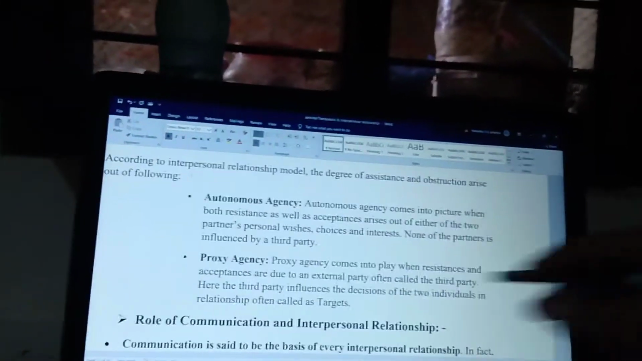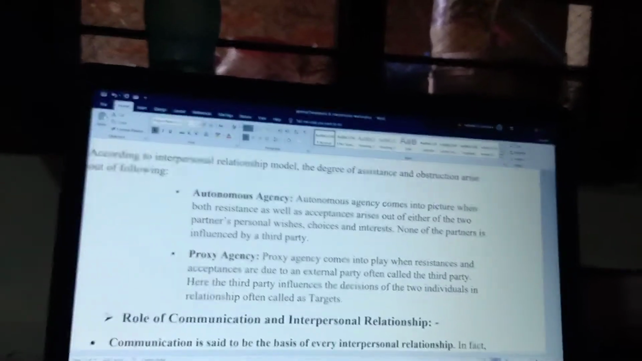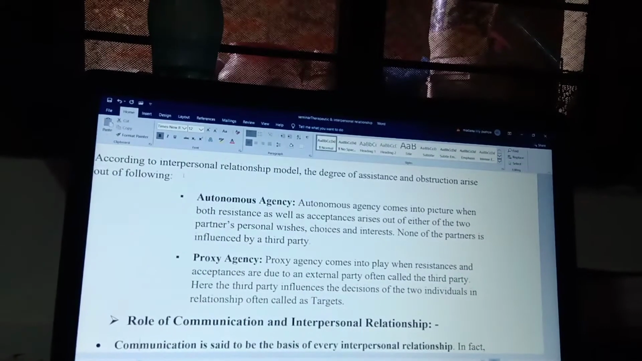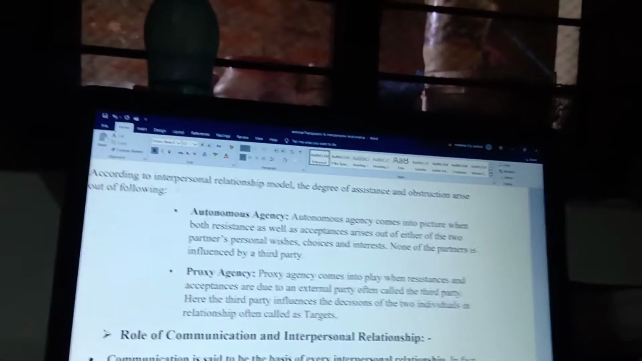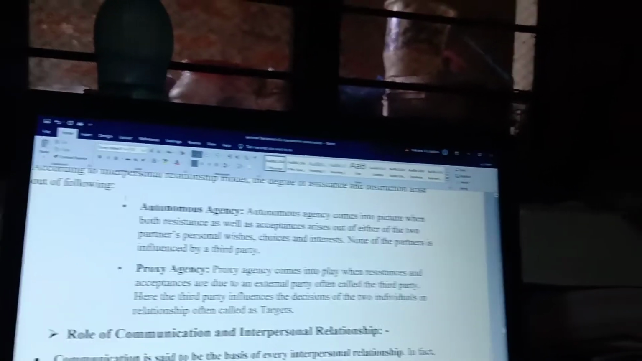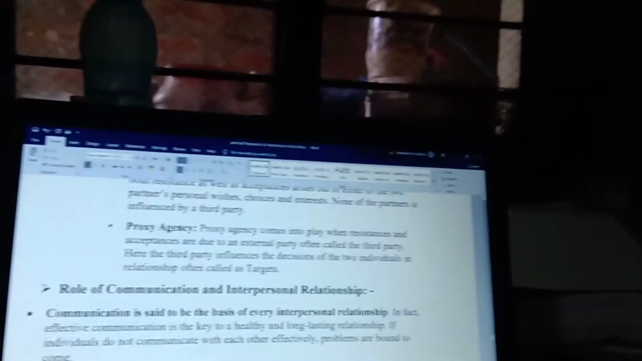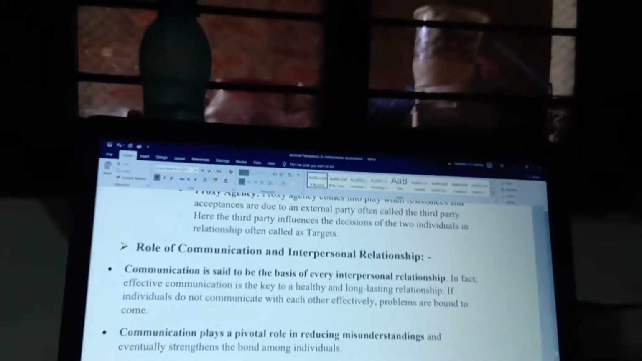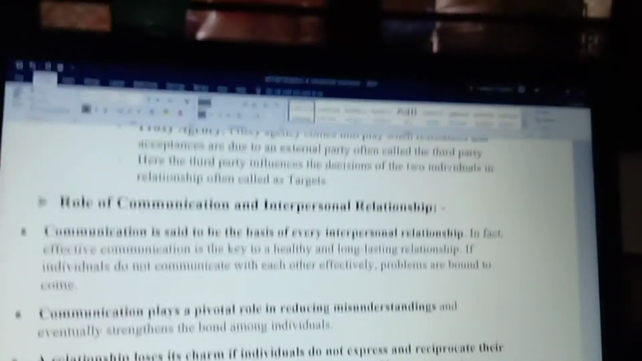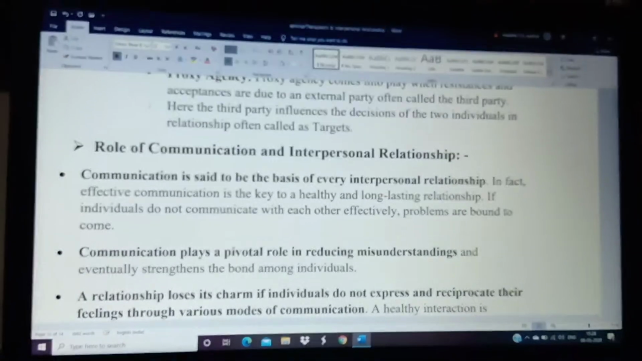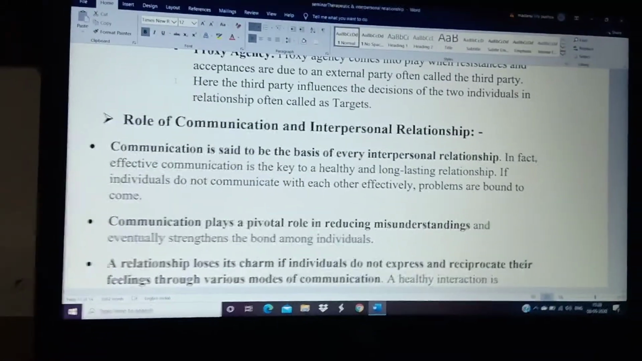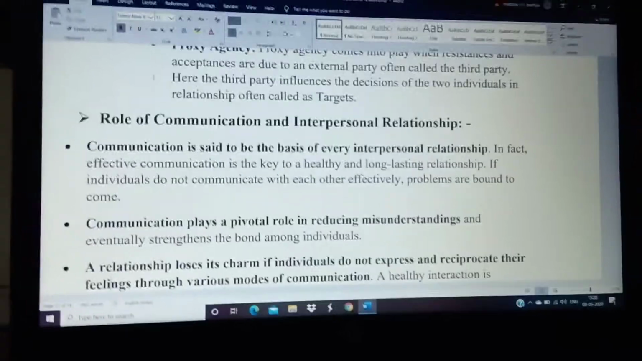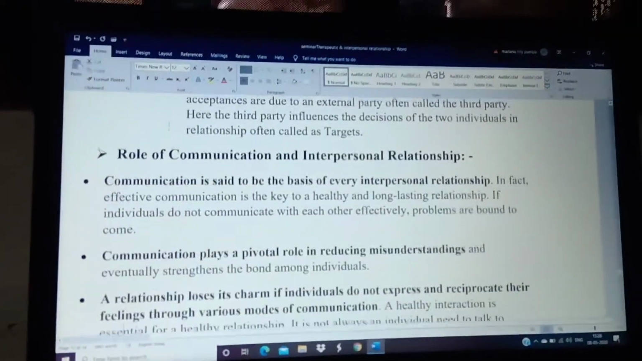And proxy agency means what? Proxy agency means a third person will be involved in the relationship of the persons. That is called proxy agency. Okay, and that is regarding theories of interpersonal relationship. And the next one is the role of communication in interpersonal relationships. Communication is said to be the basis of every interpersonal relationship. If you maintain communication, you can easily make a relationship with another person.